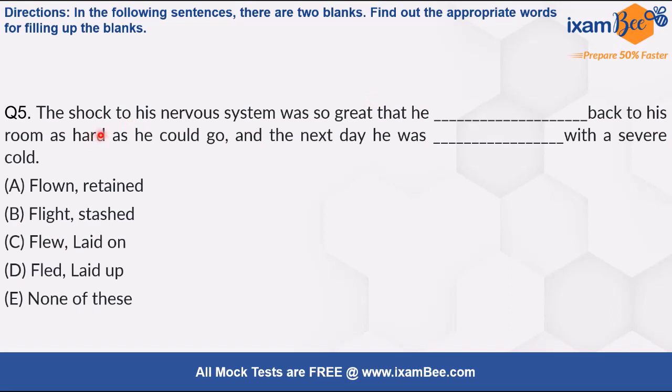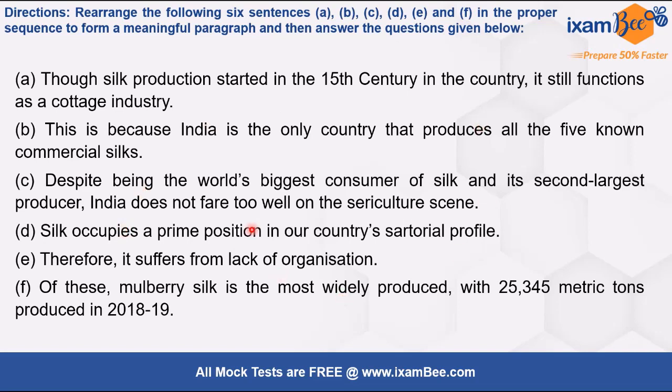It says the shock to his nervous system was so great that he flew back to his room as hard as he could go, and the next day he was laid up with a severe cold, means he was down with a severe cold, right? So option C is the correct answer here. So friends, moving on, this is also one type that you may expect. Now this is also highly probable.